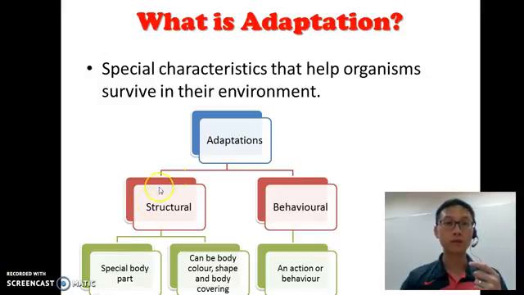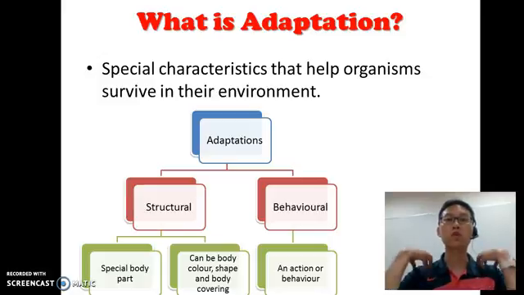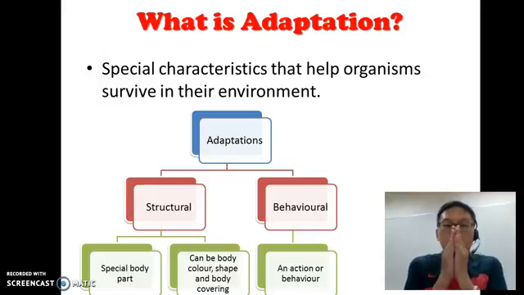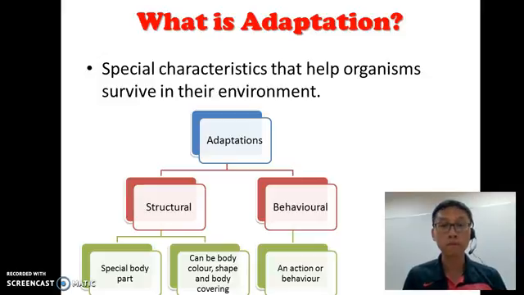The first one, if you look here, is structural adaptation. Structural means special body parts. So it can be the body color, shape, or body covering. Structural adaptation is what is on the animal's or the organism's body. The next type of adaptation is called behavioral. Behavioral is an action or behavior, what the organism, whether animal or plant, can do to survive. Structural, like I mentioned, if we are cold, we wear a jacket. That's structural. We change what is on our body, so it can be a body covering. Or we could rub our hands or blow. That is a behavior, what we do. Okay, so let's move on.